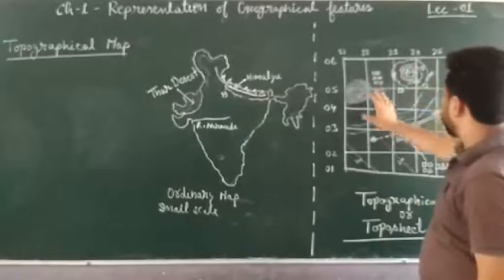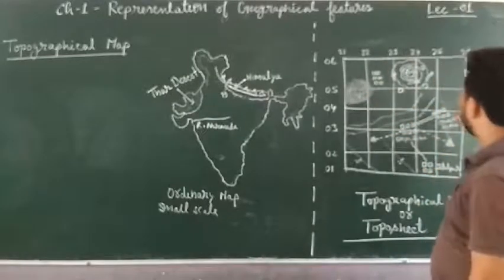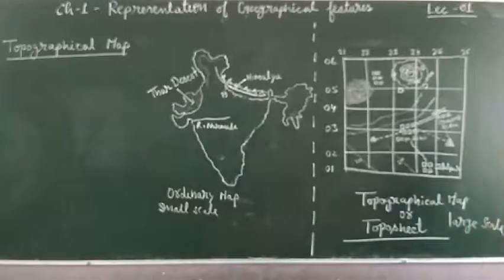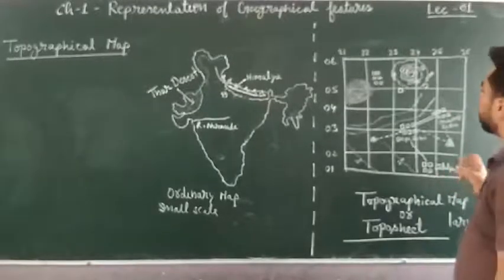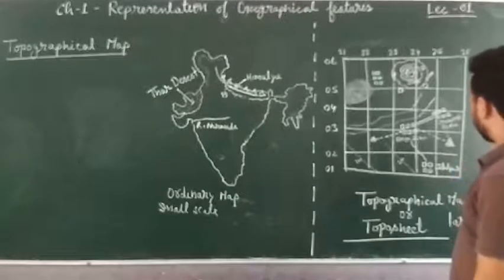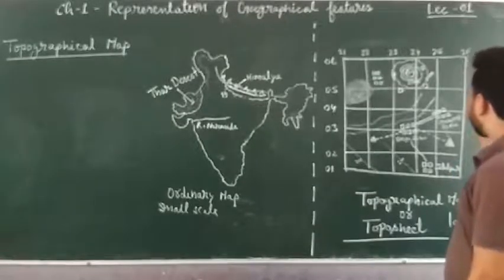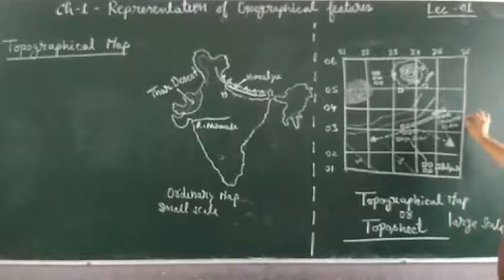So this is what? This is a topo sheet. It has detailed information about this place. With the help of contour lines, color gradients and conventional signs, we are able to tell even minute detail of this place.